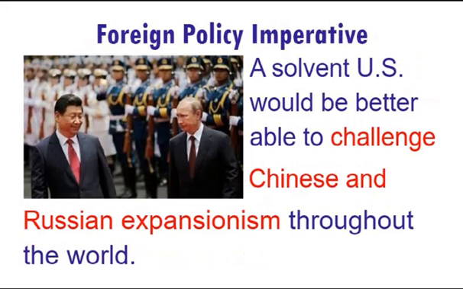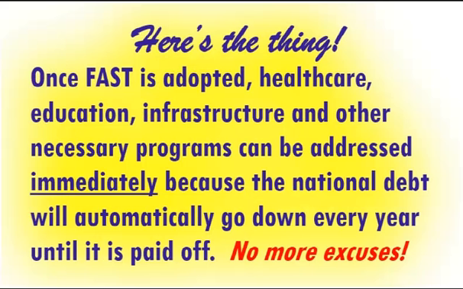A solvent United States would be better able to challenge Chinese and Russian expansionism throughout the world. Here's the thing: once FAST is adopted, healthcare, education, infrastructure, and other necessary programs can be addressed immediately because the national debt will automatically go down every year until it is paid off. No more excuses.